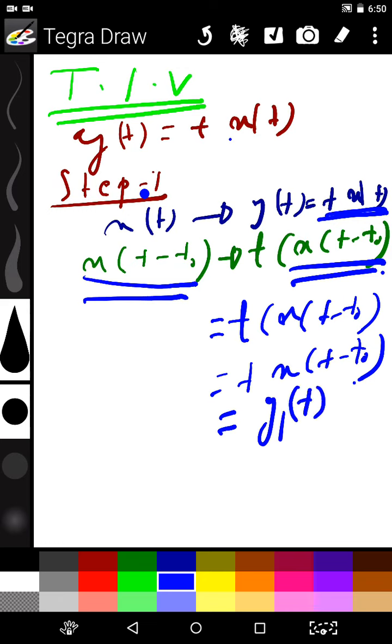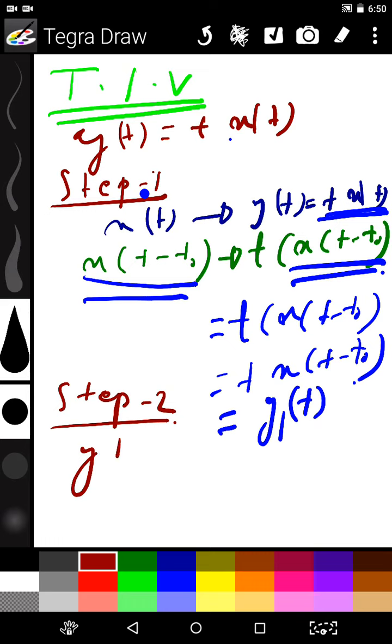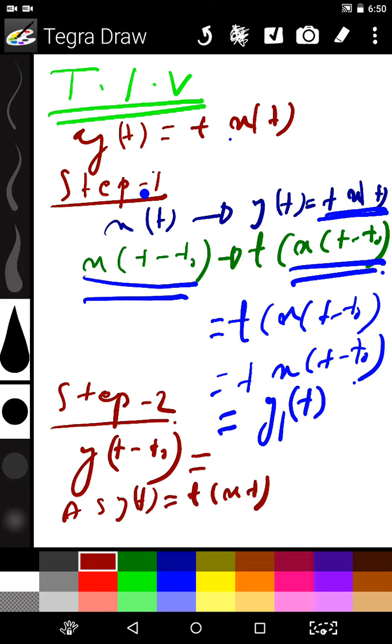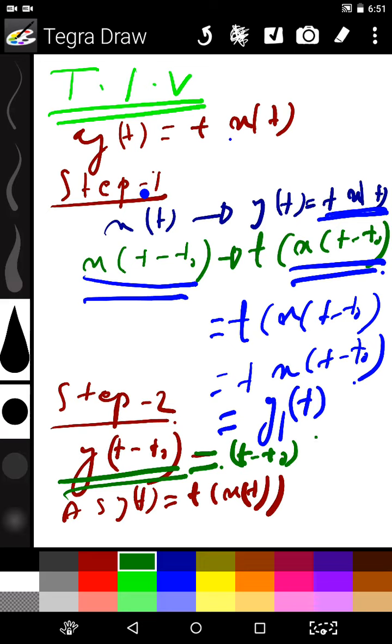Now step 2; this was step 1. Step 2, delay the output. Delay the output means y(t - t0). What will we get for y(t - t0)? As y(t) equals t into x(t), y(t - t0) will be (t - t0) into x(t - t0).